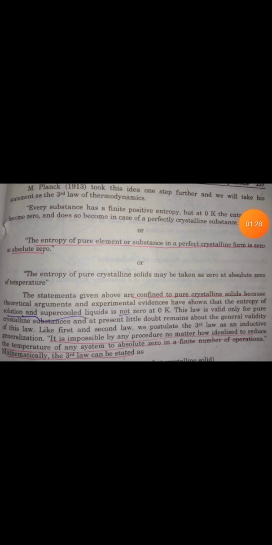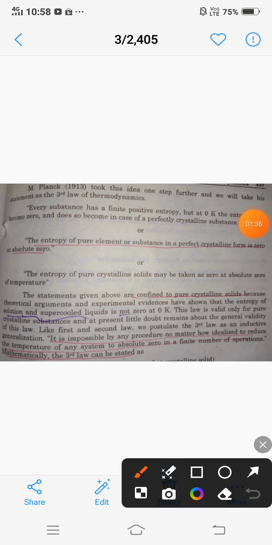Planck took this idea one step further. What does it state? It stated that every substance has a finite positive entropy, but at 0 Kelvin the entropy may become 0. As the temperature decreases, the entropy decreases. So when the temperature becomes 0, the entropy also becomes 0, and this is perfectly applicable to crystalline substances. The entropy of a pure element or substance in a perfect crystalline form is 0 at absolute 0.